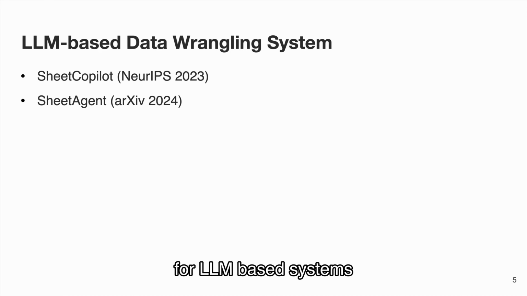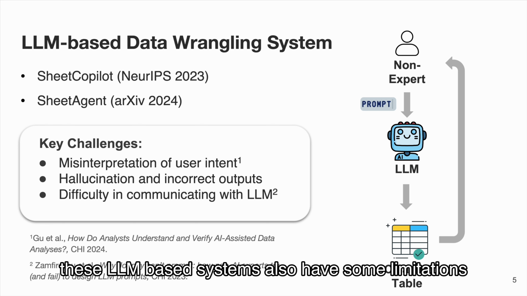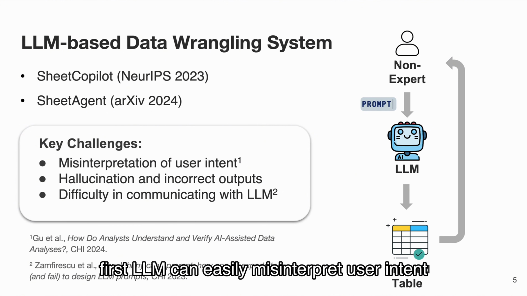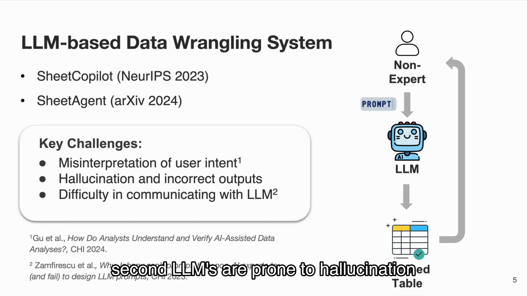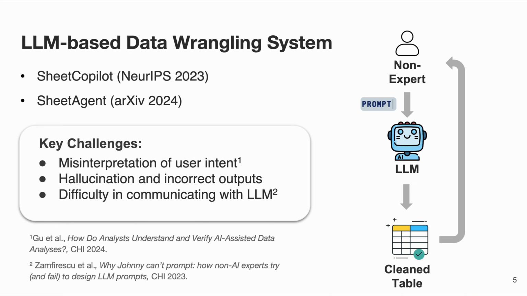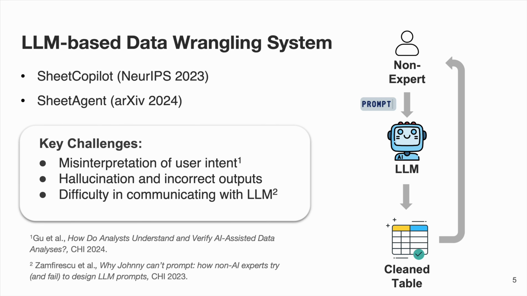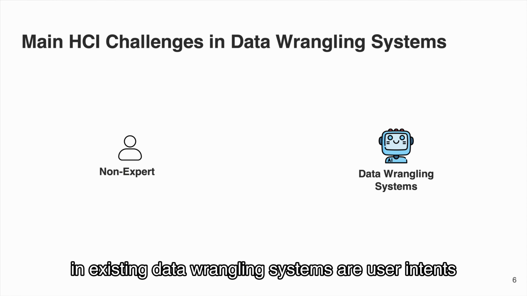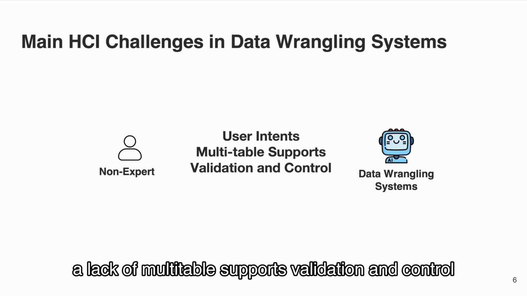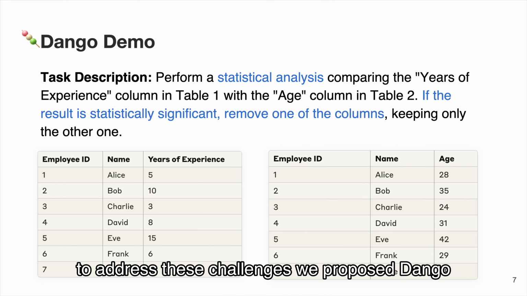For LLM-based systems, users can simply prompt the LLMs to clean their data. However, these LLM-based systems also have some limitations. First, LLM can easily misinterpret user intent and generate incorrect operations. Second, LLMs are prone to hallucination. Third, non-experts usually struggle to effectively communicate with LLMs. To summarize, the main HCI challenges in existing data wrangling systems are user intents, a lack of multi-table supports, validation, and control. To address these challenges, we proposed Dango.